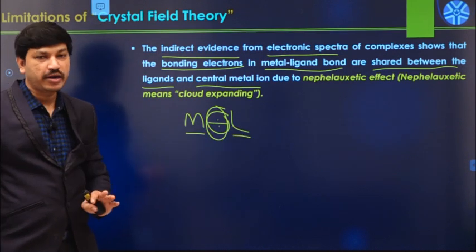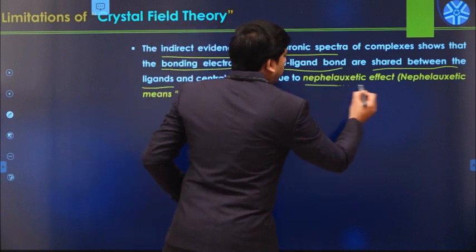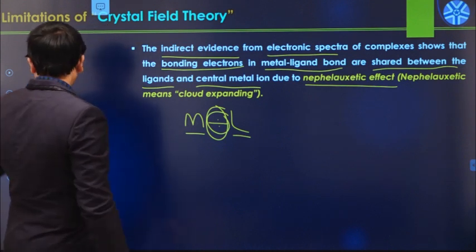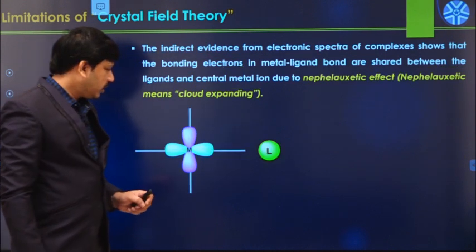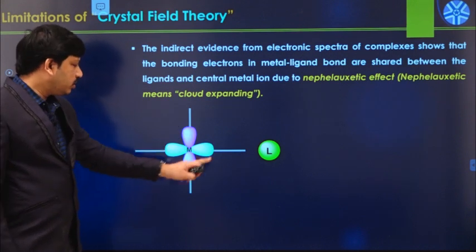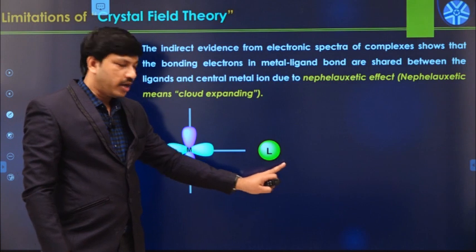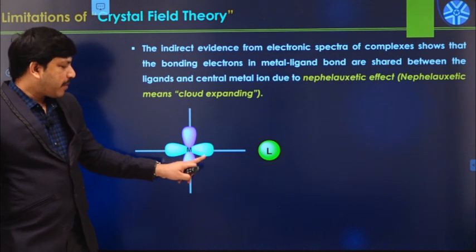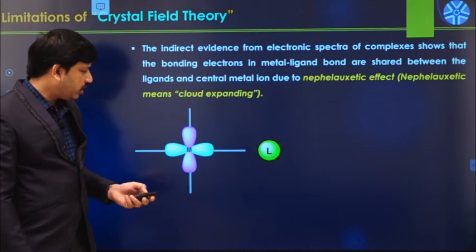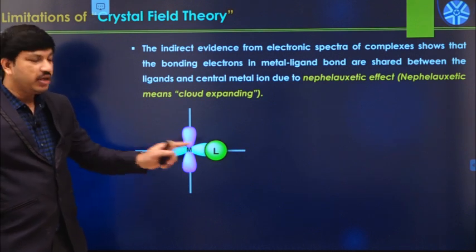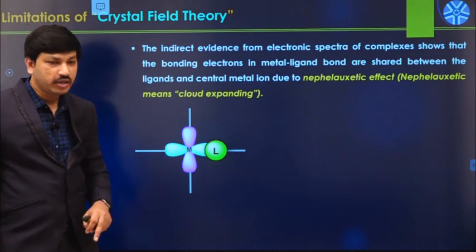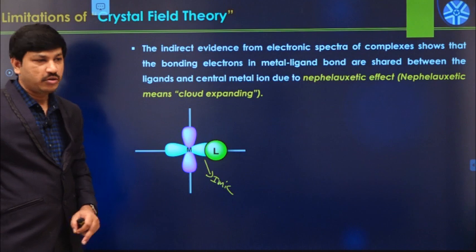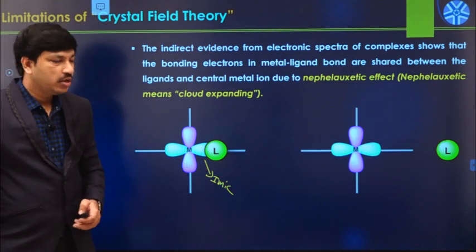That is nothing but covalent character, and it is because of one important effect, the nephelauxetic effect. We will see what the nephelauxetic effect is here. For example, according to CFT, this is a metal atom and this is the approaching ligand. Whenever this ligand makes a bond with this metal atom, there is electrostatic repulsion between the metal d orbitals and ligand orbitals. So CFT assumes it in this manner. Whenever the metal ligand bond forms like this, this bond is ionic in nature. But in reality, if you see the situation, it is something like this.